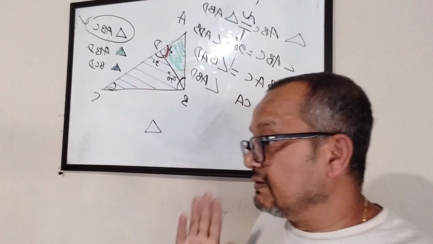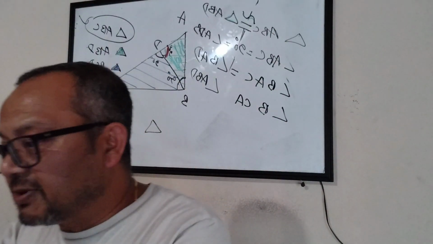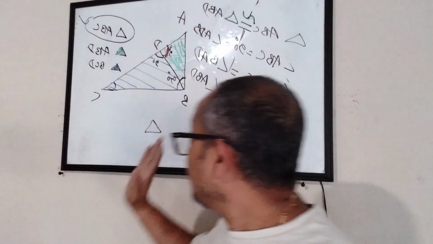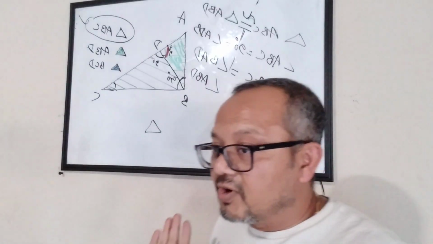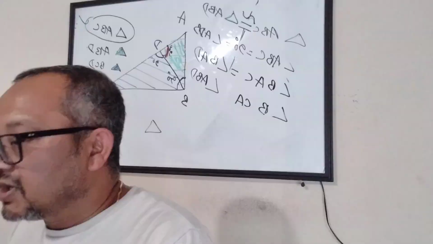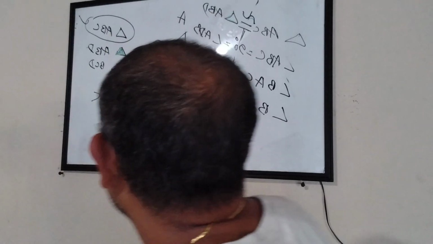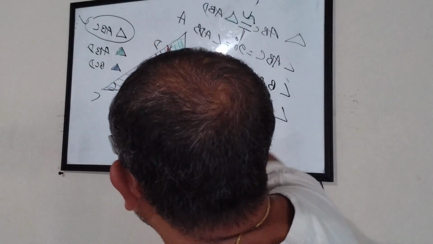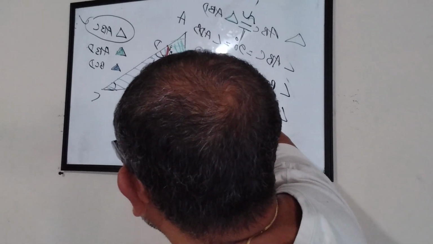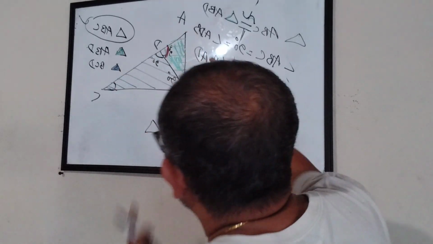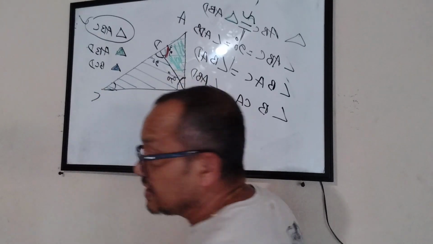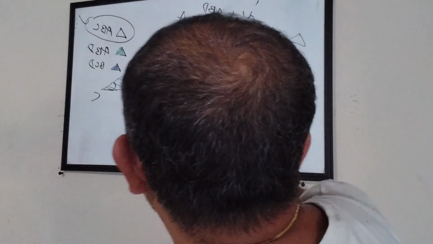Let me confirm with you guys. Are you with me so far? What are we trying to do? I have a large triangle. I have drawn a perpendicular. I got two small triangles. I'm taking one small triangle and the large triangle, and I'm saying both are similar, and that is what we are trying to prove.